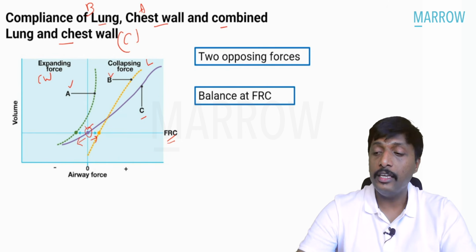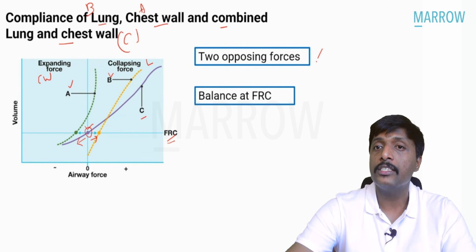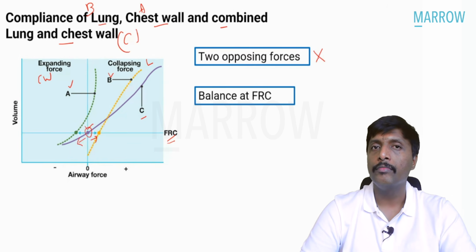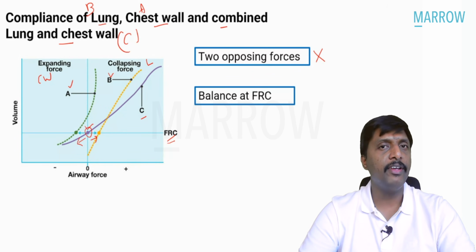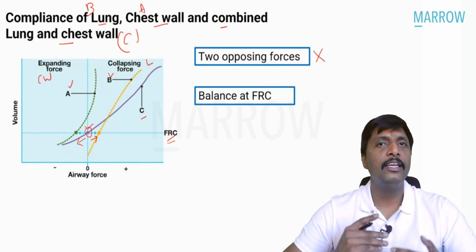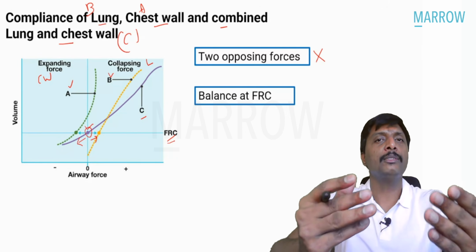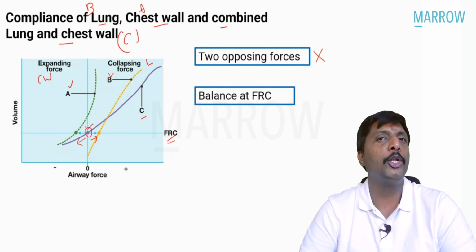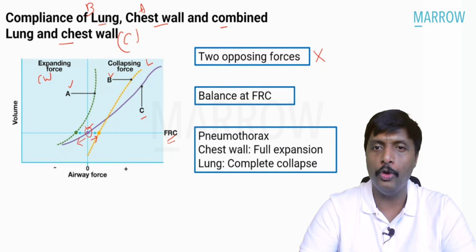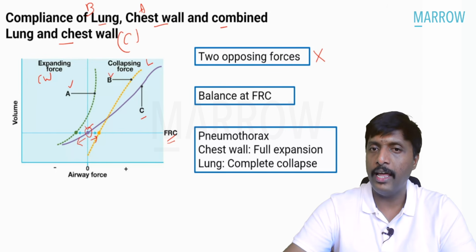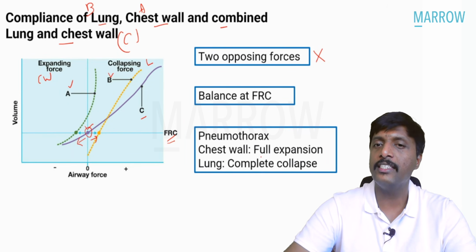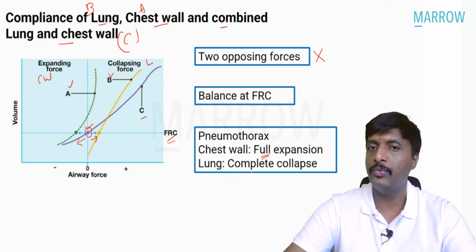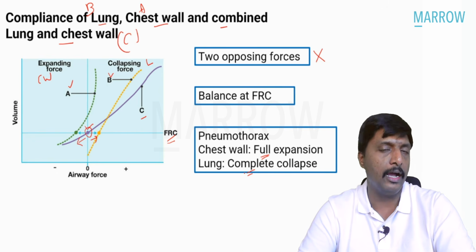By any chance, if these opposing forces have some problem, that means one will clearly win, the other will lose. Chest wall, tremendous expansion, lung complete collapse. When will you see that? In pneumothorax. Whenever you see a patient with pneumothorax, there is full expansion of chest wall and complete collapse of lung.